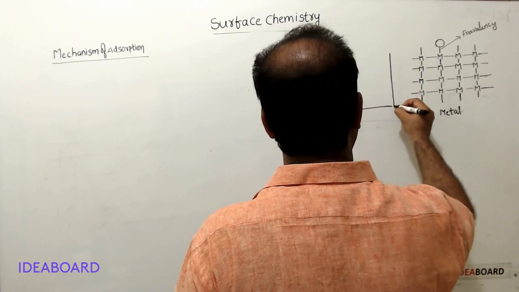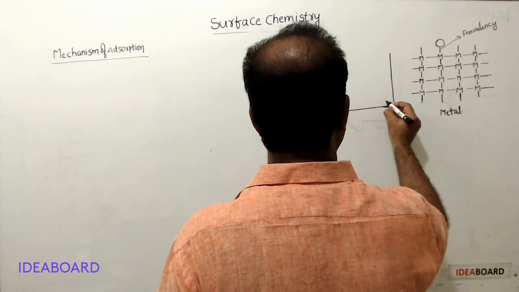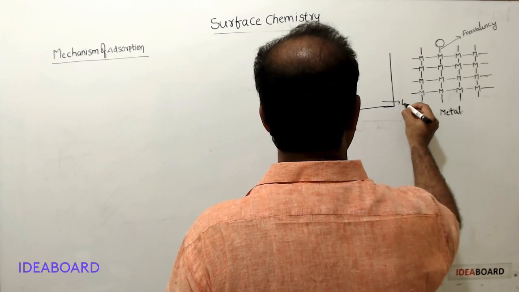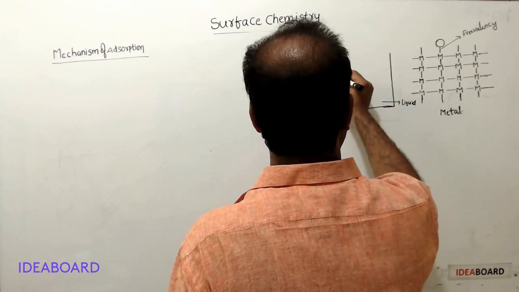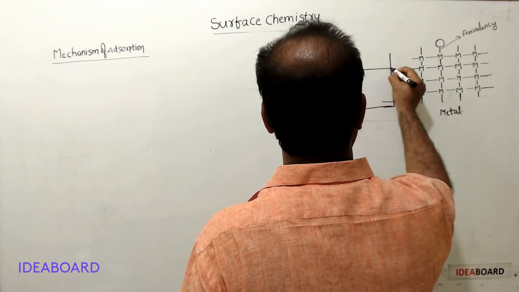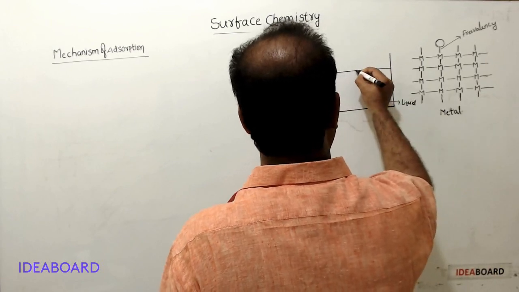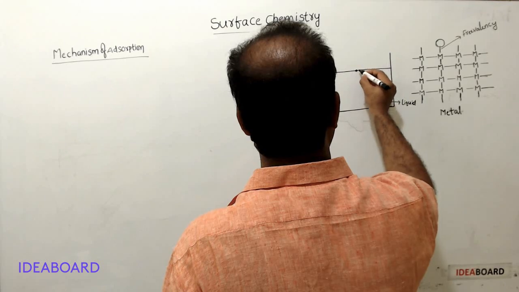Let us consider a liquid. This is liquid surface. Assume a molecular surface. This is surface molecule.